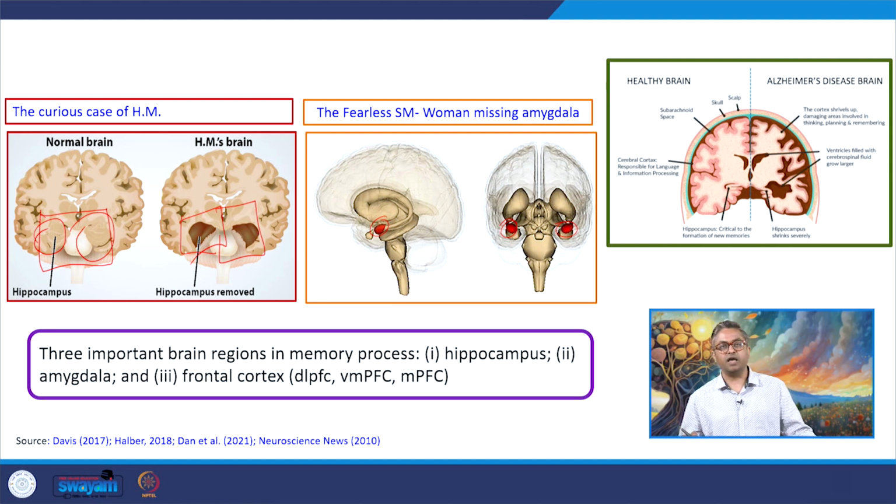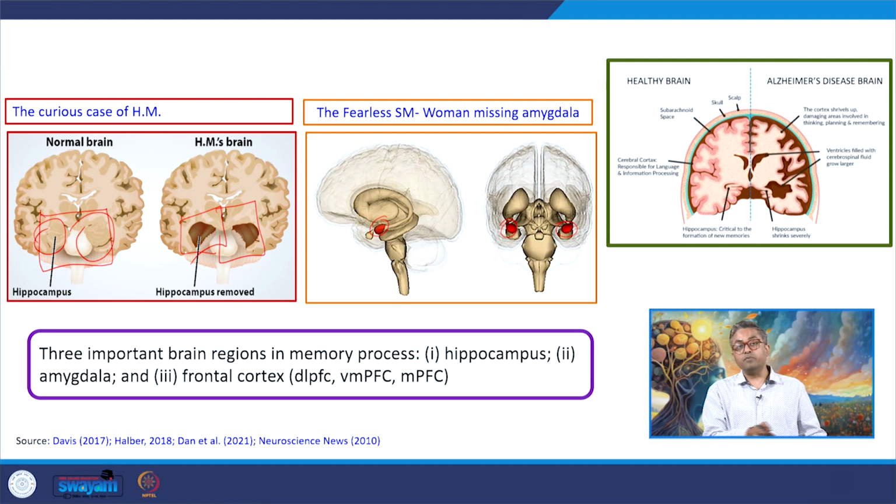This is a very rare genetic disorder. We also have calcium in our brain, but that doesn't impact us this way. But this was a genetic disorder, so her entire amygdala was gone. She lost the information about threat memory, fear memory. This was a very particular and unique case, where memory was lost, but a very specific memory was lost: the emotional memory. And within emotional memory, the specificity was threat memory, which she lost.